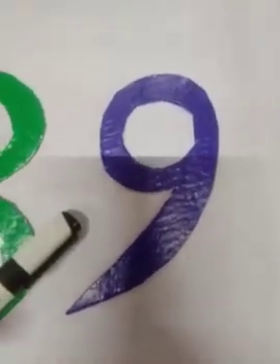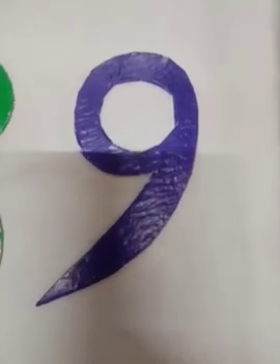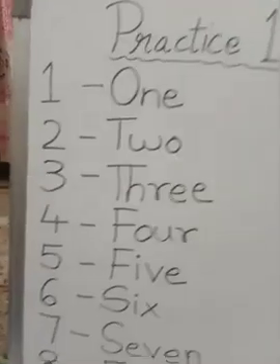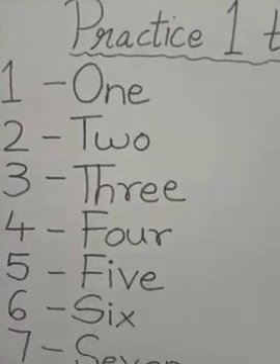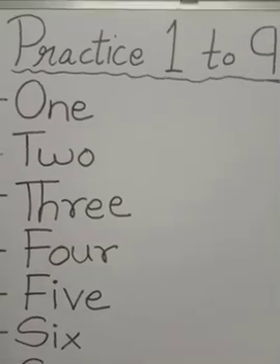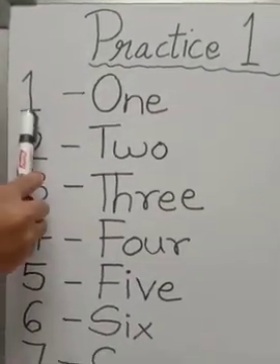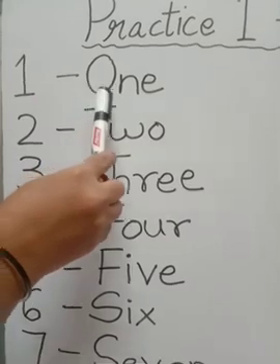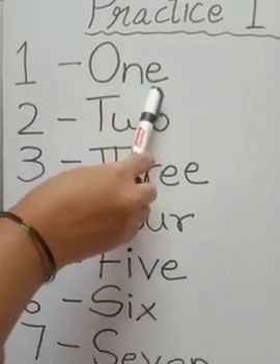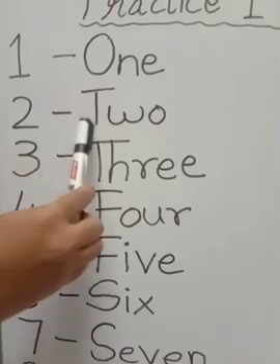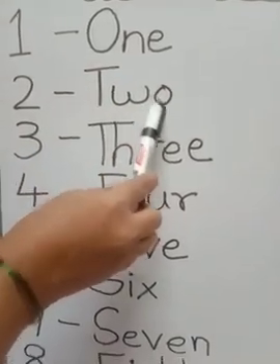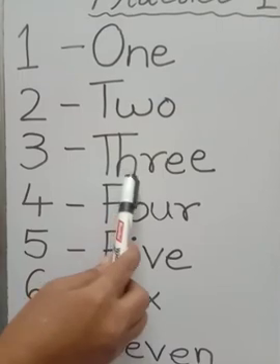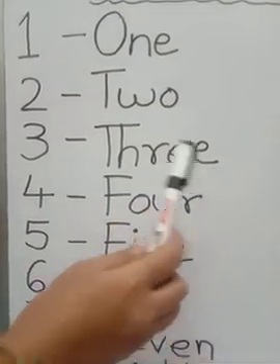I hope, children, you have practiced all these numbers writing in your notebook. Now let us see the words, means the number name of all the numbers 1 to 9. How do we spell the number 1? O-N-E, 1. 2, T-W-O, 2. 3, T-H-R-E-E, 3.